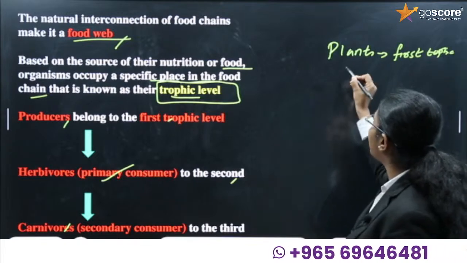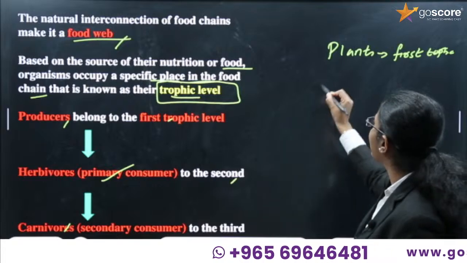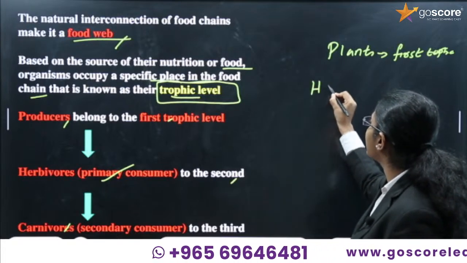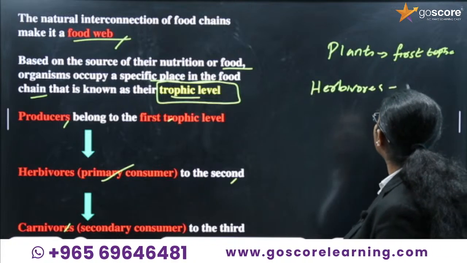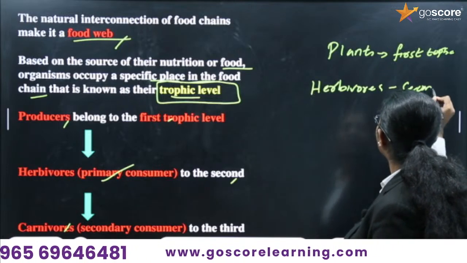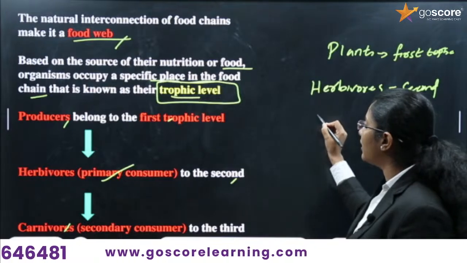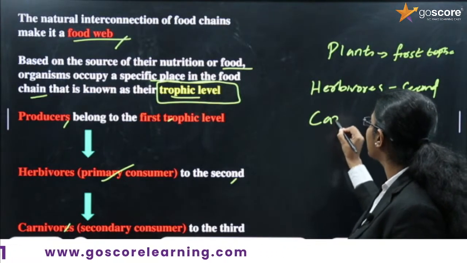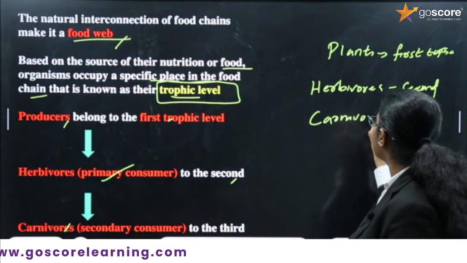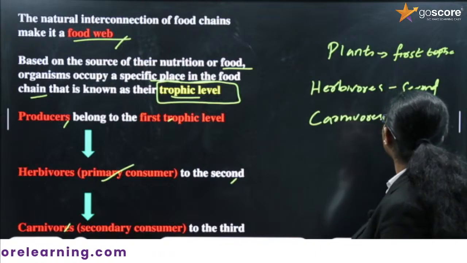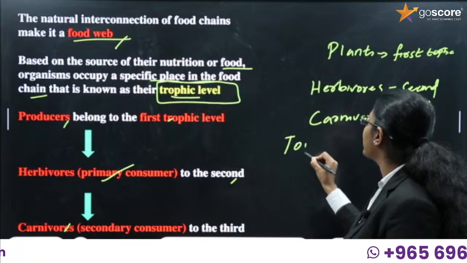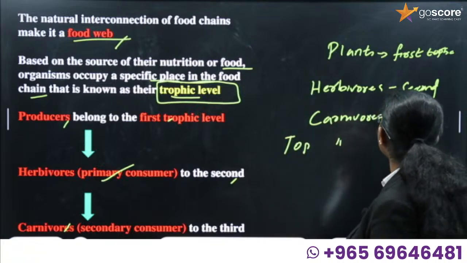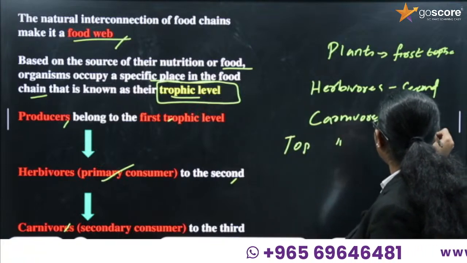Then from plants, who's there? Herbivores occupy the second level. Then the third level is carnivores. If top carnivores are present, then they will be in the fourth position.